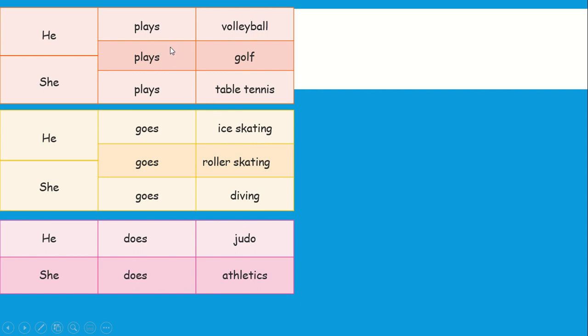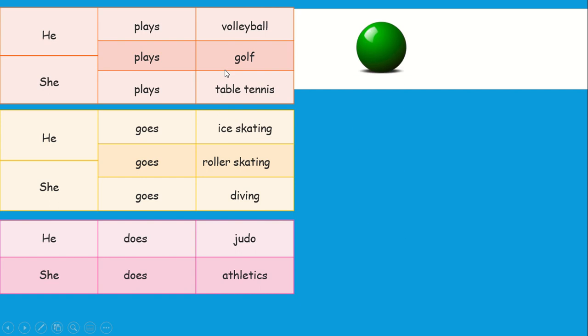Okay, teacher, why do we use here the verb plays? Why don't we use the verb goes? Try to think, why do we use the verb plays here with this sport? Volleyball, golf, tennis. And here we use goes. Can you guess?